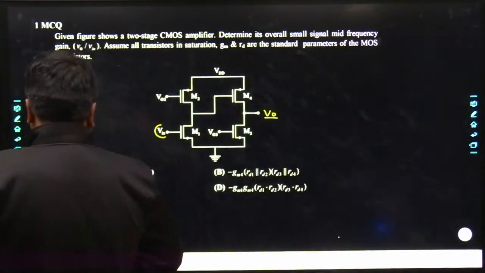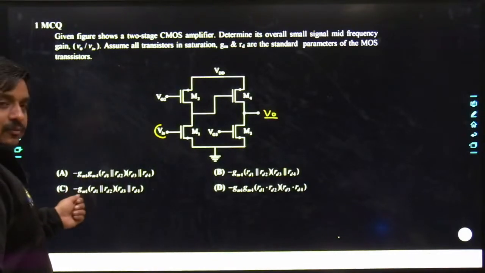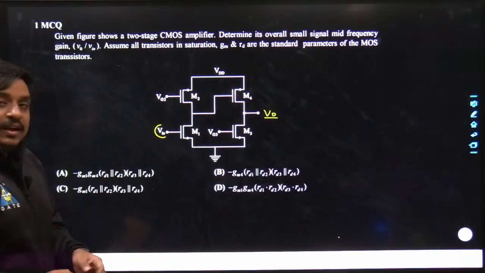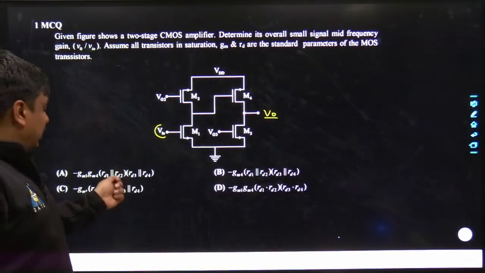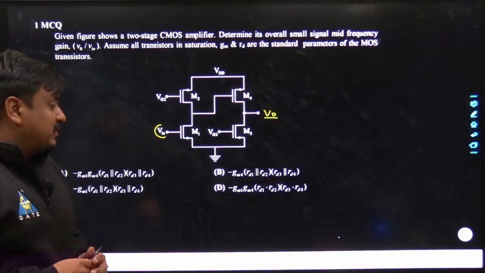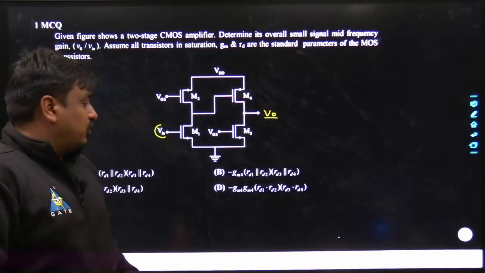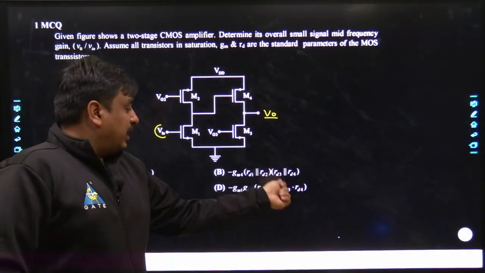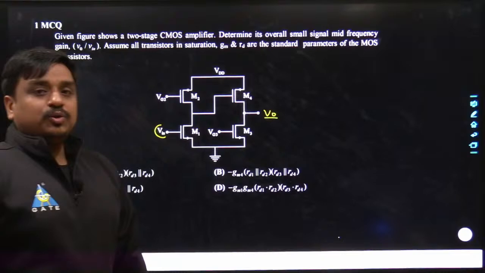Similarly, option C has been given as minus gm1, and the multiplication takes place with rd1 in parallel with rd2, similarly rd3 in parallel with rd4, and option D is nothing but minus gm1 getting multiplied with gm4, getting multiplied with rd1 into rd2, again rd3 into rd4.